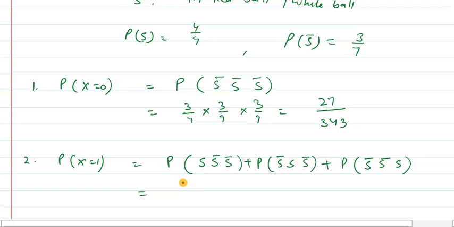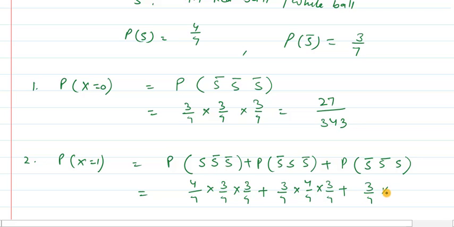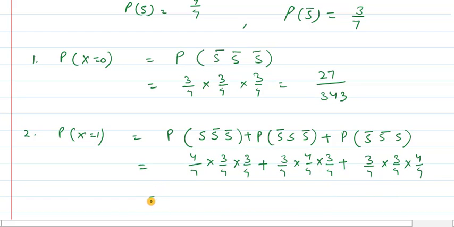So therefore we are getting the probability as 4 upon 7 into 3 upon 7 into 3 upon 7 plus 3 upon 7 into 4 upon 7 into 3 upon 7 plus 3 upon 7 into 3 upon 7 into 4 upon 7. All the 3 are the same, so we can write it as 3 into the multiplication of all these, that is 36 upon 343, and this is equal to 108 upon 343.